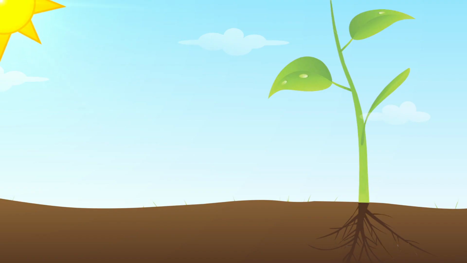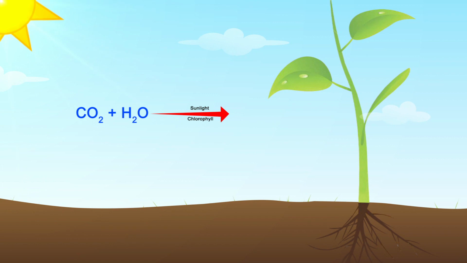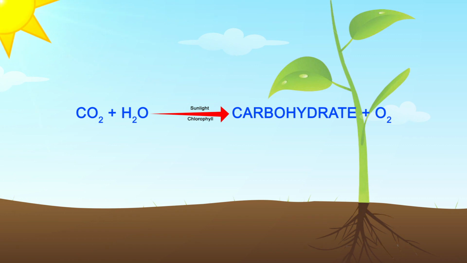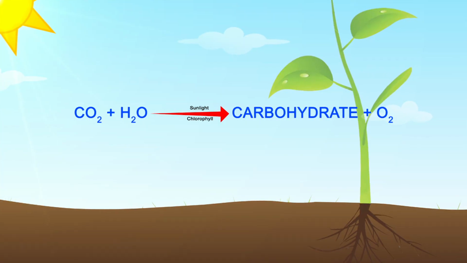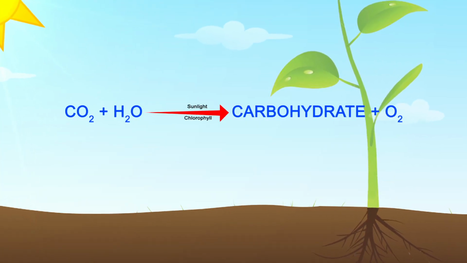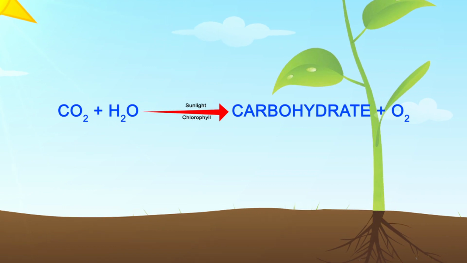This whole phenomenon can be represented as CO2 plus H2O gives carbohydrate plus O2, that is carbon dioxide plus water will transform into what? Carbohydrate and oxygen. As the equation depicts, in this process oxygen is released as it is in the gaseous form. Also, the carbohydrate produced will get converted to its ultimate storage form, that is starch.